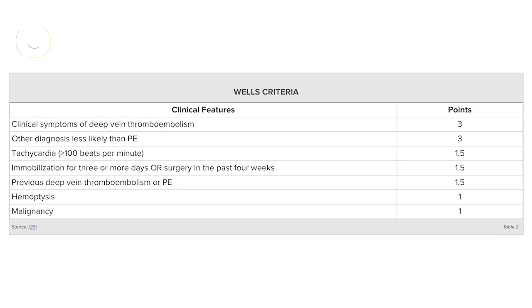The Wells criteria and the PE rule-out criteria, PERC, assist clinicians with determining clinical probability for pulmonary embolism. One of the important criteria in the determination of pulmonary embolism is if there is a more likely alternate diagnosis, and this is somewhat subjective. If the Wells criteria are used, a score greater than 6 is considered high probability of pulmonary embolism. 2 to 6 is moderate probability, and less than 2 is low probability.